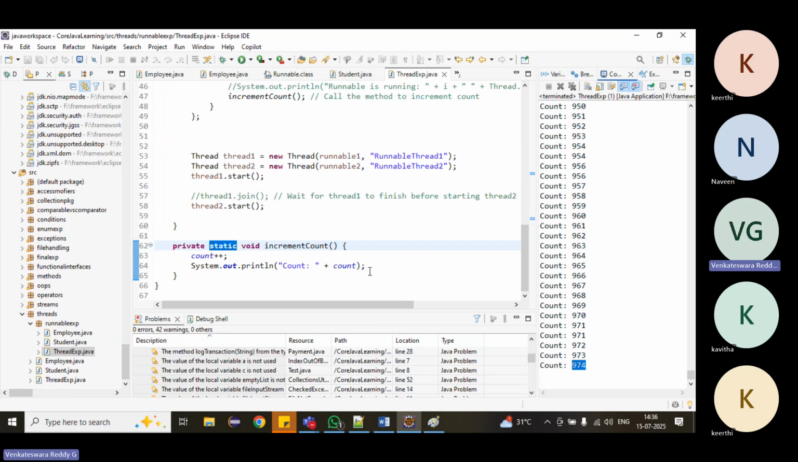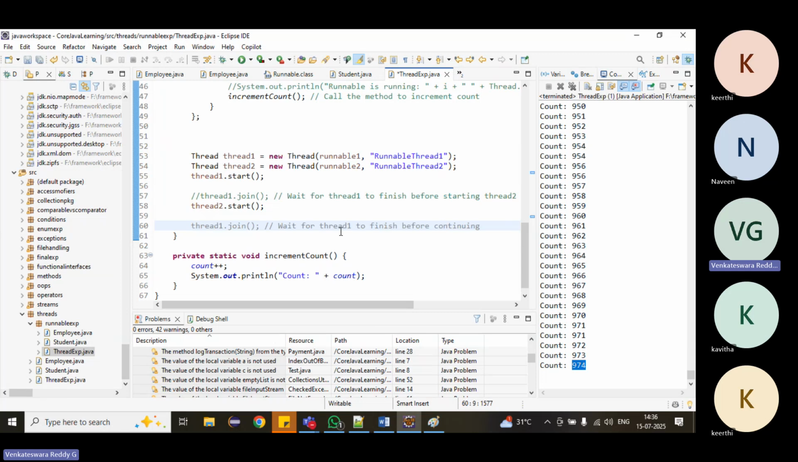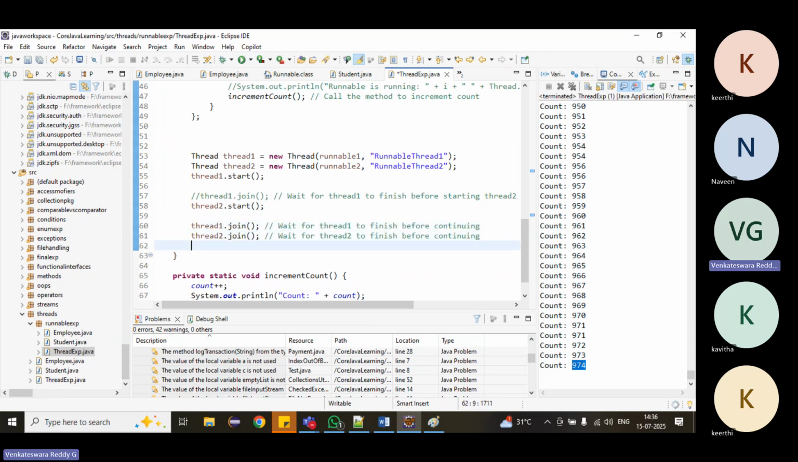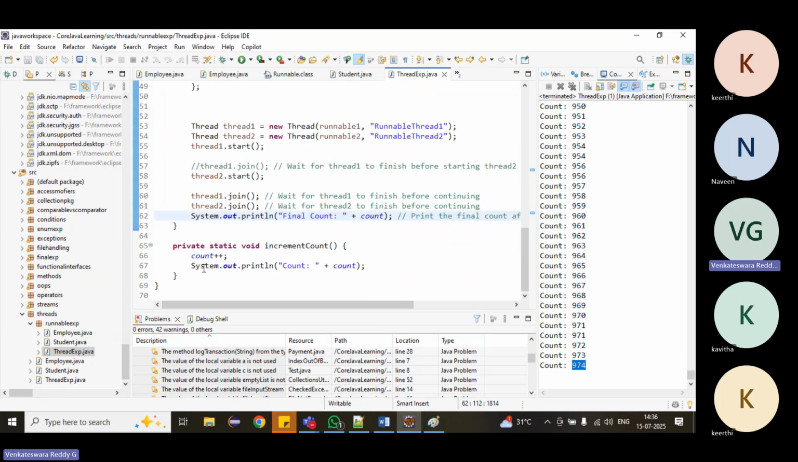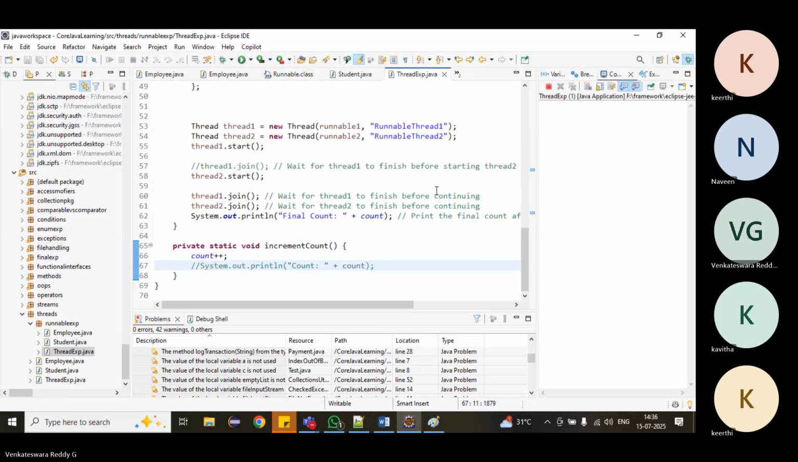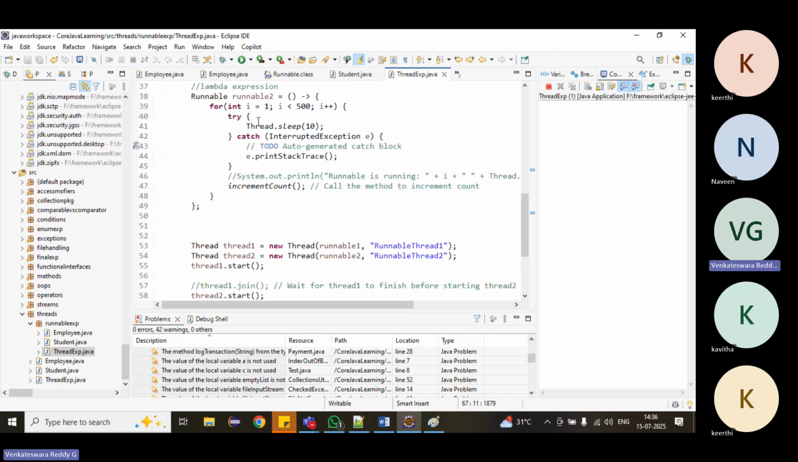But we require a total count, right? Then we have to wait for thread one to join, thread two to join. Just will print the final count. Okay, final count. All right, just will remove this. I will remove this also. Just I will print a final count. I think it's better to remove this also.